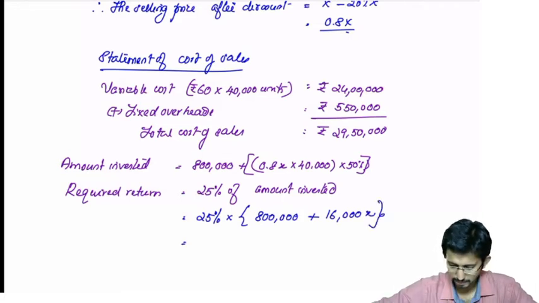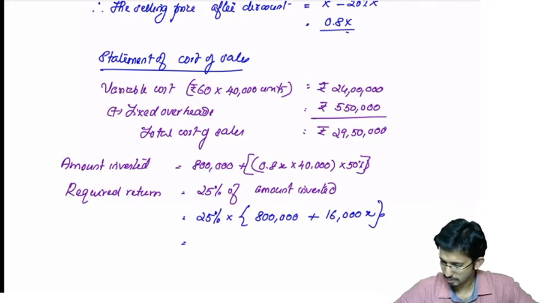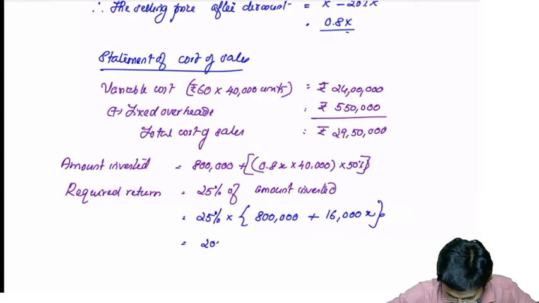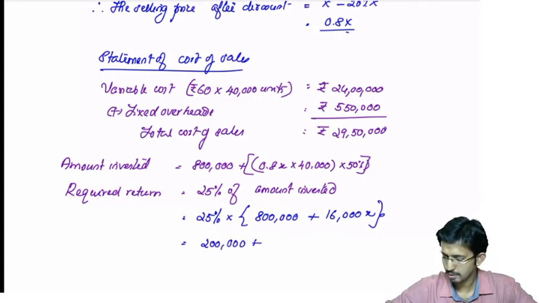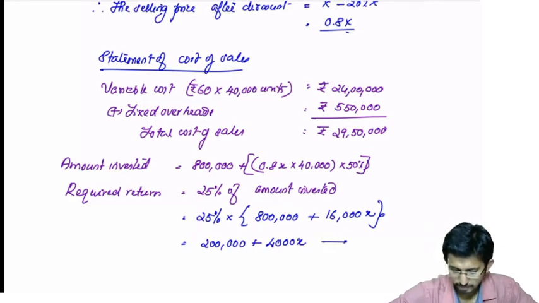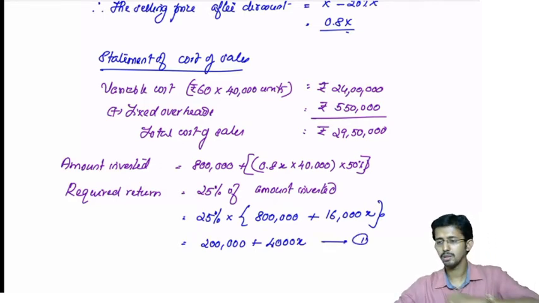That will be 8 lakhs into 0.25 will be 2 lakh plus 16,000x into 0.25 will be 4,000x. Okay, this is equation number 1.